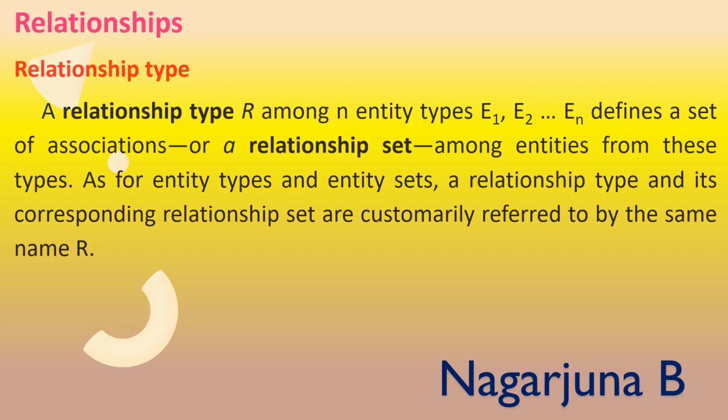That means the entity type, entity set, and relationship type will all be considered by the name R. Entity types, entity set as well as the relationship type will be referred to by the same name, and that name is called R.